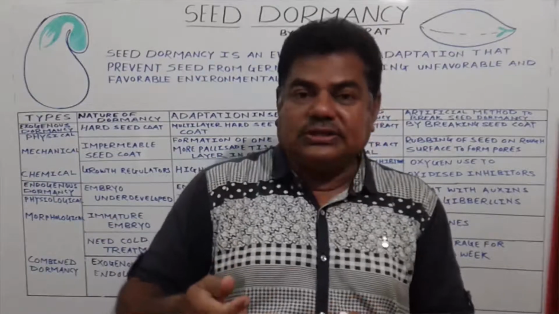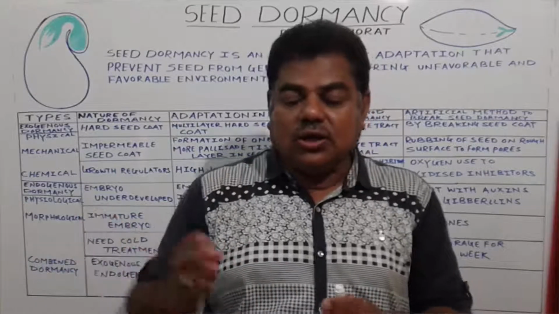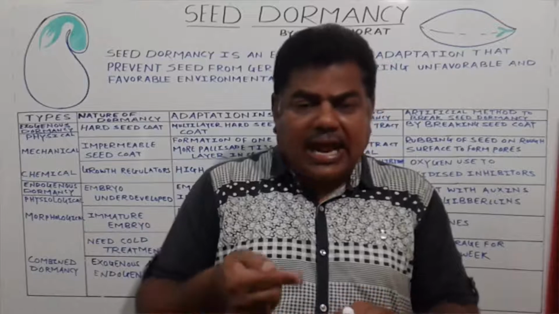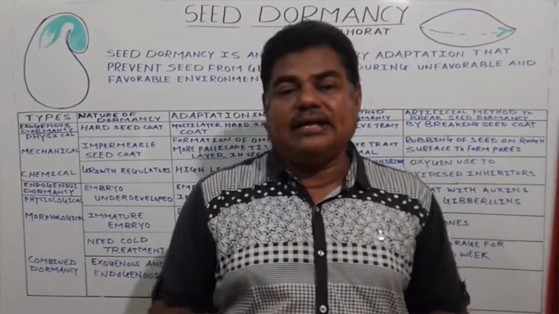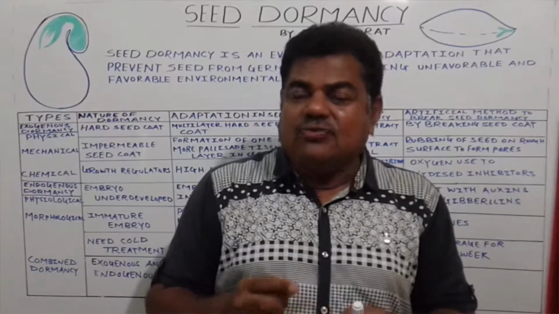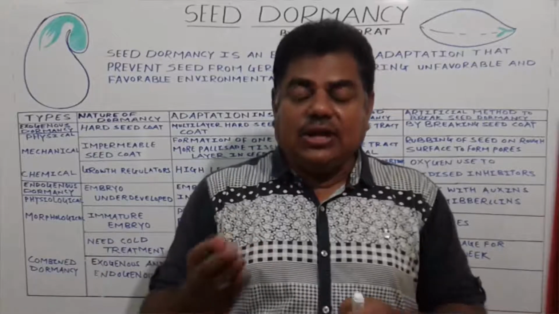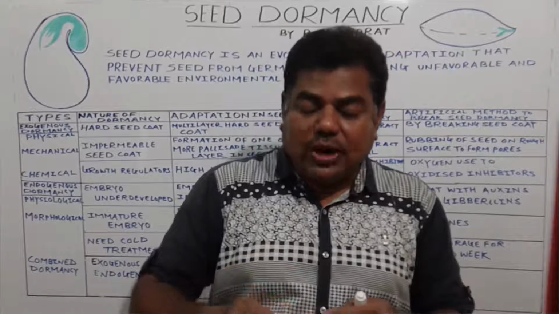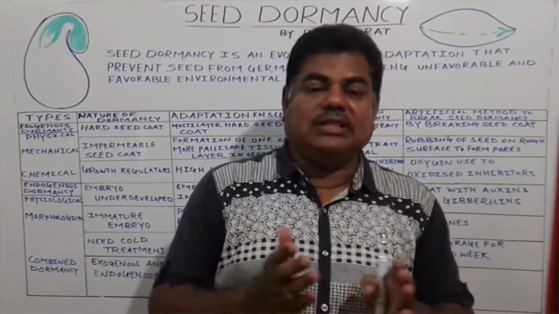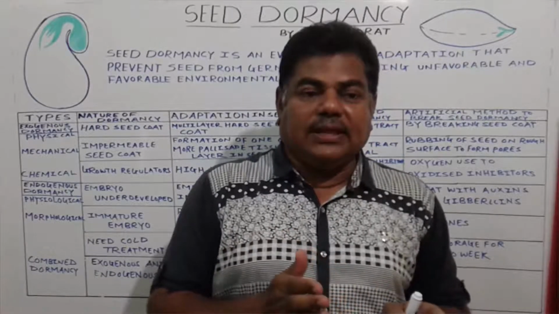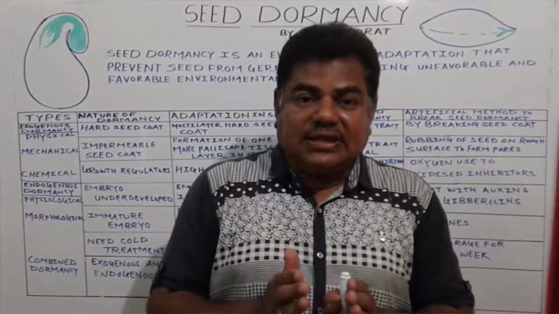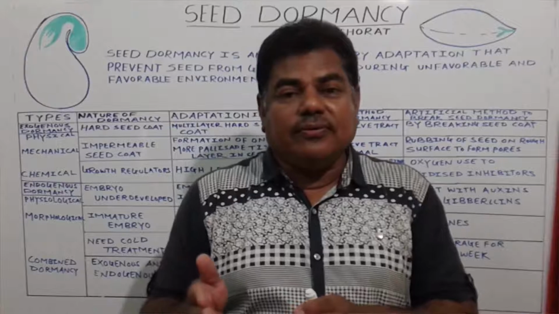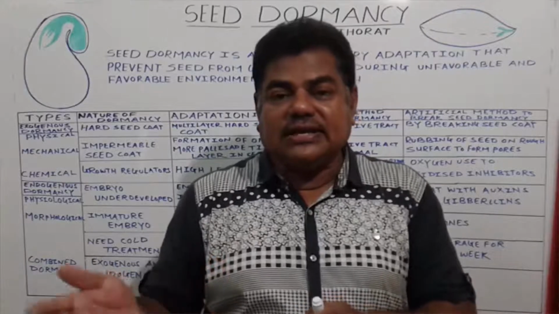For them to flourish at various places on the earth, seeds adapt. This is a type of mechanism. It is a struggle for existence, and due to such a dormancy method, the seed remains as it is.